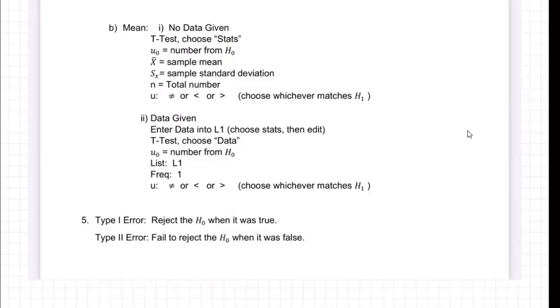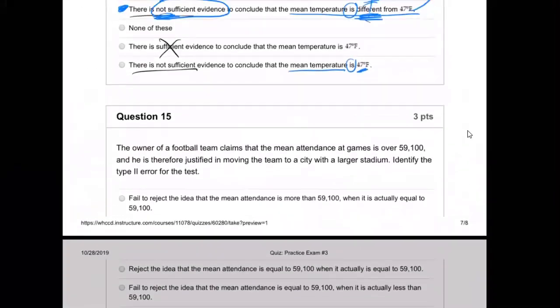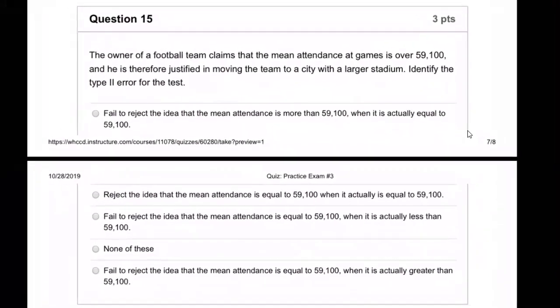Two different kinds of errors, though. Realize something that's really working that you say is not working versus something that's not working you say is working. There's two ways you can make that error. Well, that's type 1, type 2 errors, we call them. All right, so let's get back to the problem and we'll try to identify which one is being made here.